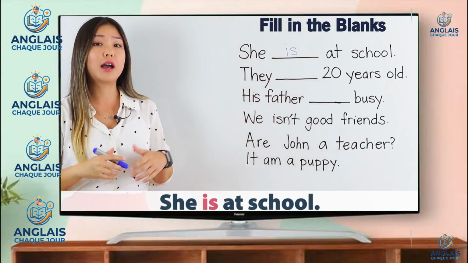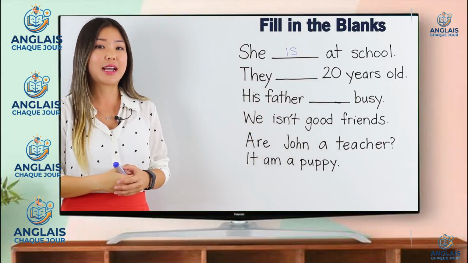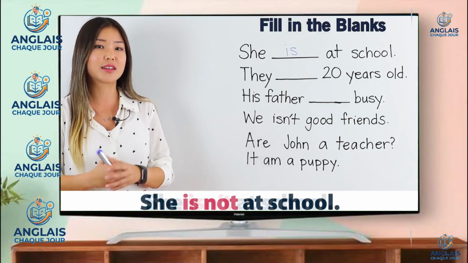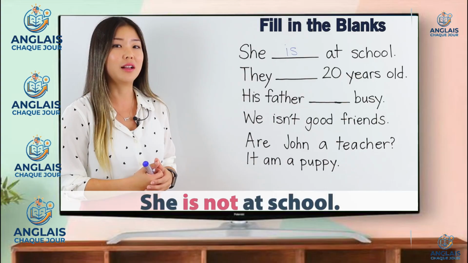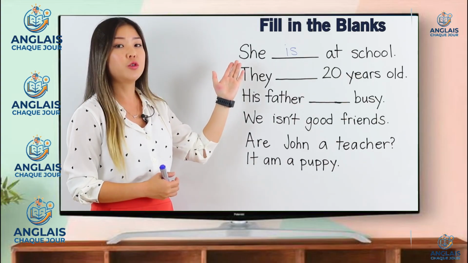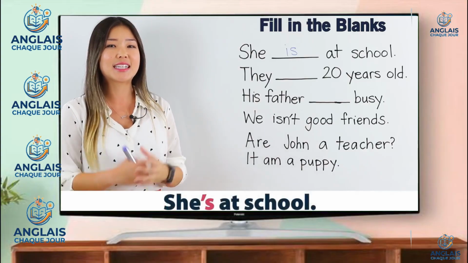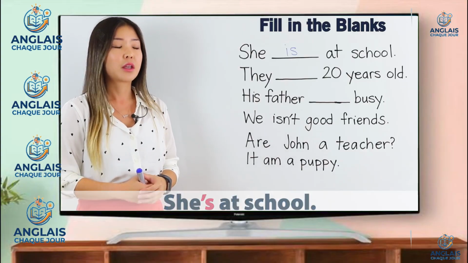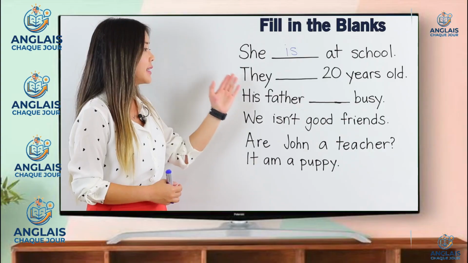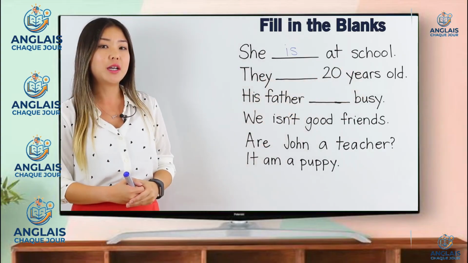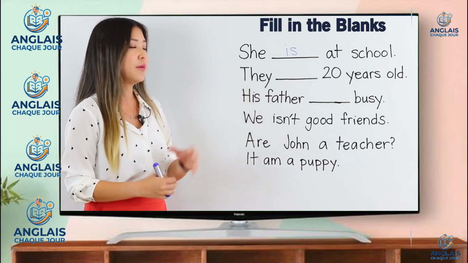Now, if you were thinking of the negative, the correct answer would be she isn't or she is not. That's correct as well. And if we want to use a contraction for she is, we can say she's at school. For the next one, it says they blank 20 years old. The subject of this sentence is they.